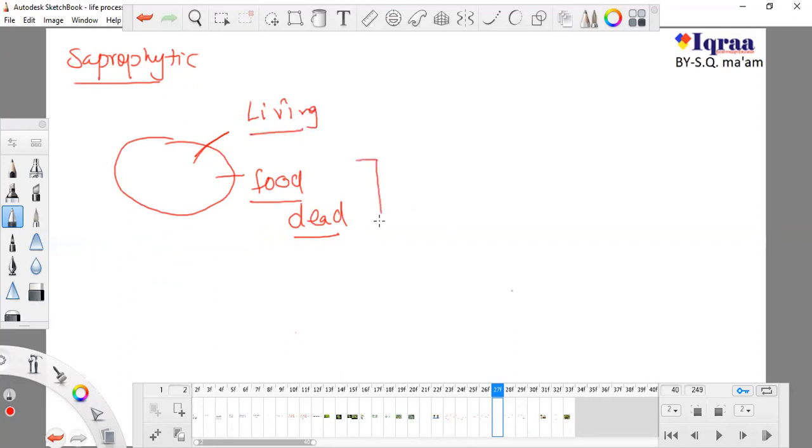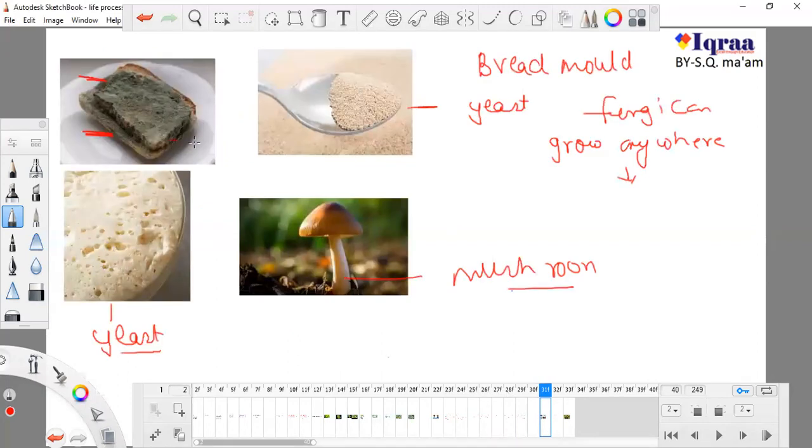So in this relation, food is dead, like something decaying, or like this bread, which is dead. A mushroom generally can develop on living or non-living material.